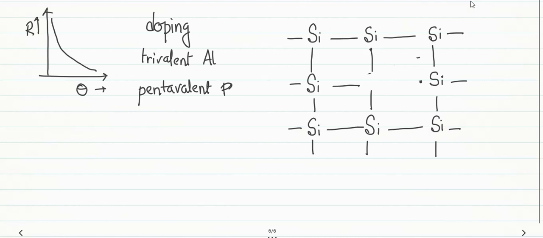Obviously, if I replace this by aluminium, aluminium's 3 electrons create bonds with these 3 silicons, but with this fourth silicon, it has not created any bond. There is a space, from symmetry in the lattice, that is completely unfilled, and this basically serves as the hole.